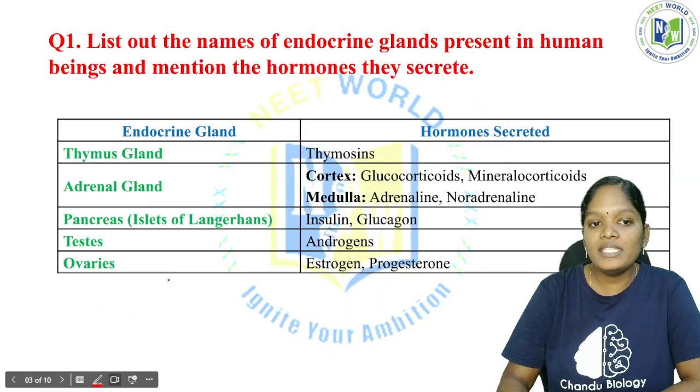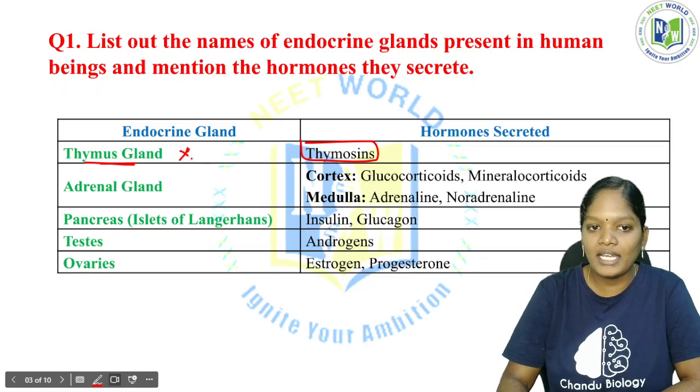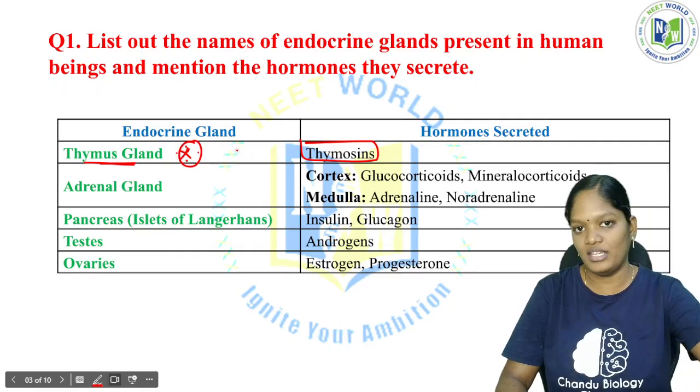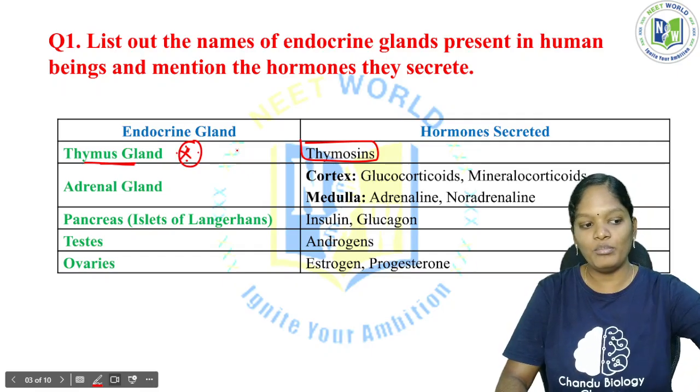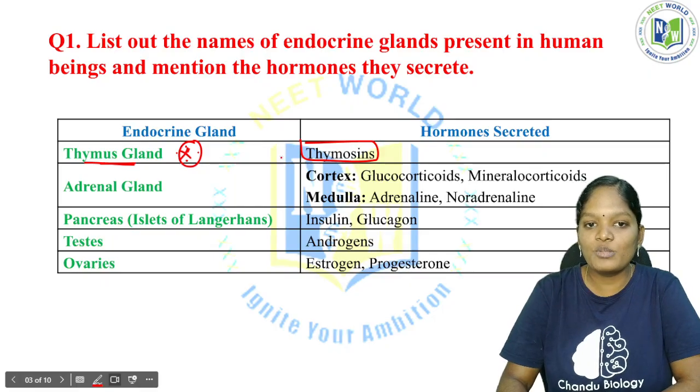Now, the next gland is the thymus gland. This thymus gland secretes the hormone called thymosin. This is a very important gland because it loses its function once the human attains the puberty stage. So this is very important: the thymus gland is responsible for secreting the hormone thymosin.